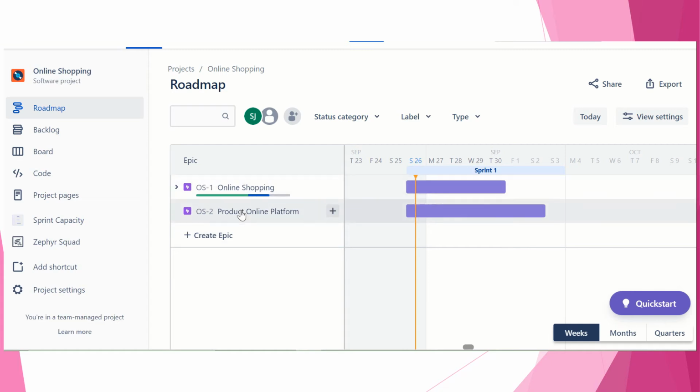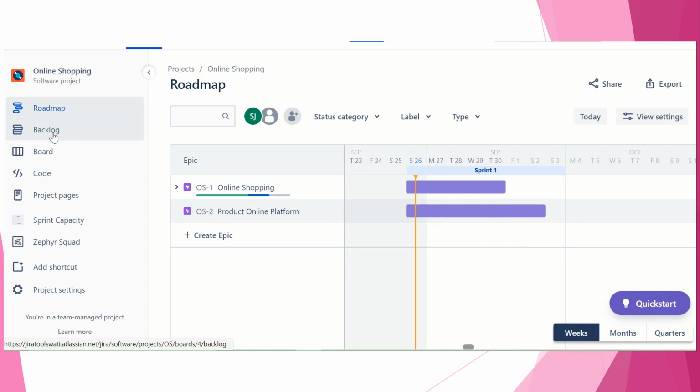And as a scrum master or product owner, when you are looking at your roadmap, this is your program layer, right? Your two programs are running. And if you go into the Jira line, then multiple programs running and all combined together, that is your portfolio layer.